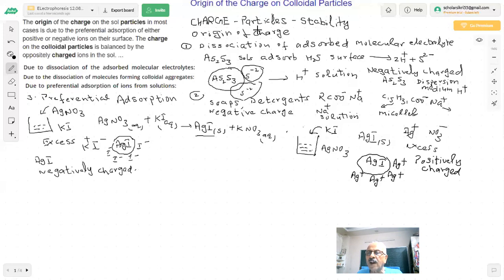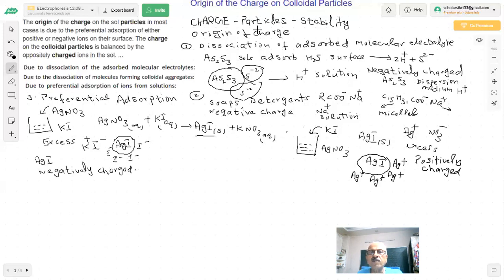Here positive ion is adsorbed and here negative ion is adsorbed. Therefore, the charges on the colloidal particles can be either positive or negative, but all the colloidal particles get the same charge, and the dispersion medium gets the opposite charge. So overall, they maintain the balance and neutrality of the charged particles.